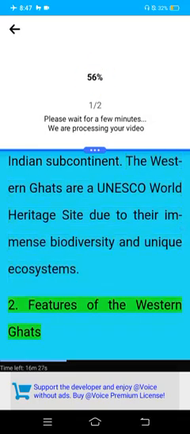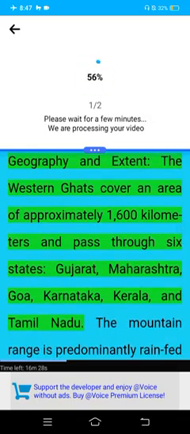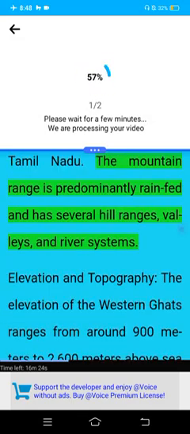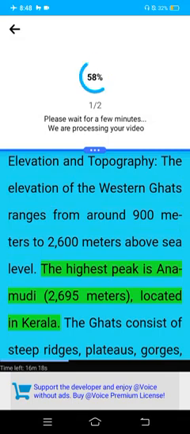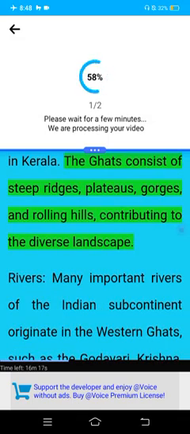2. Features of the Western Ghats. Geography and extent. The Western Ghats cover an area of approximately 1,600 kilometers and pass through 6 states: Gujarat, Maharashtra, Goa, Karnataka, Kerala, and Tamil Nadu. The mountain range is predominantly rain-fed and has several low ranges, valleys, and river systems. Elevation and topography. The elevation of the Western Ghats ranges from around 900 meters to 2,600 meters above sea level. The highest peak is Anamudi, 2,695 meters, located in Kerala. The Ghats consist of steep ridges, plateaus, gorges, and rolling hills, contributing to the diverse landscape.